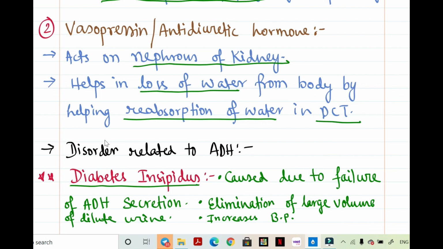As a result, there is an elimination of large volume of dilute urine. Vasopressin also increases blood pressure. How does it increase blood pressure? It enhances the arterial blood pressure by causing constriction of arterioles.